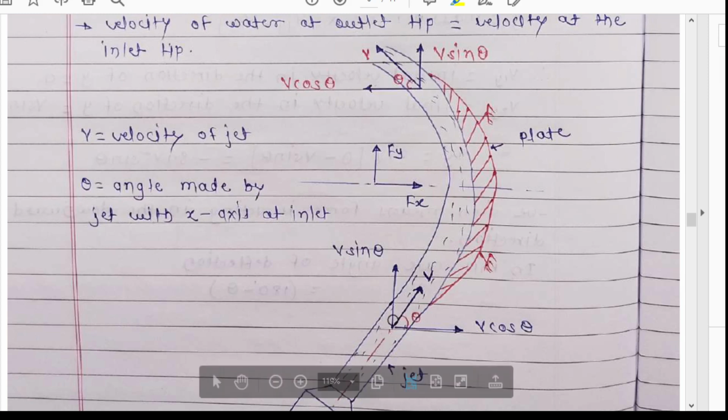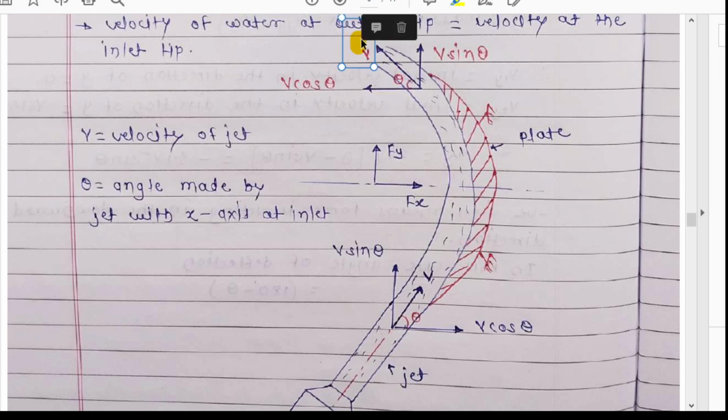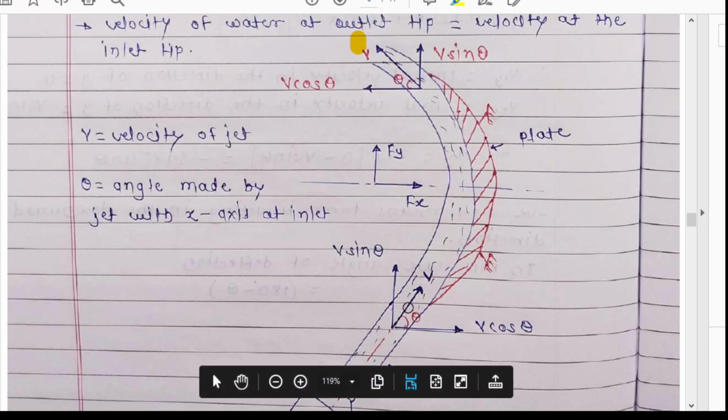Because the jet is striking tangentially at one end, not at the center. When this jet strikes tangentially at one end, it slides over the plate and is thrown outward at the last end.